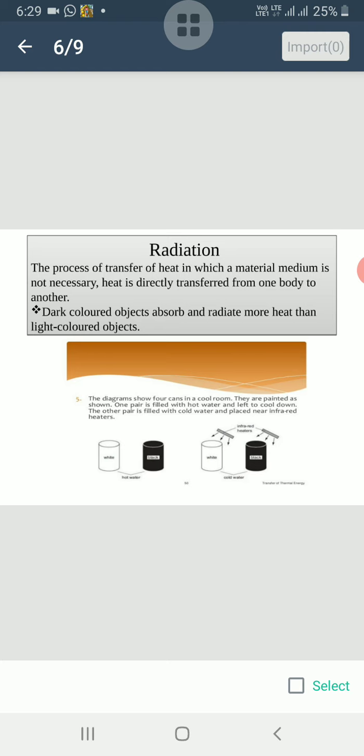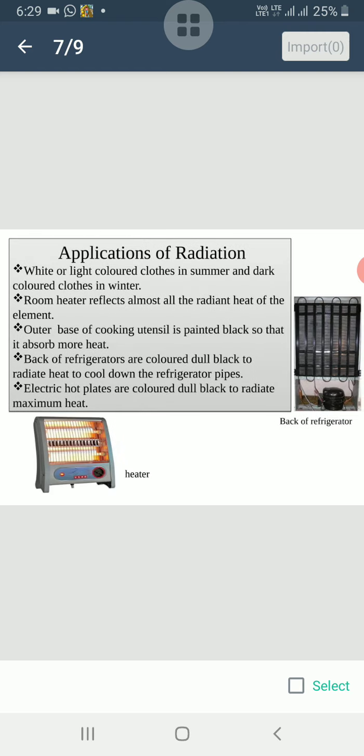There are some applications of radiation. We wear white or light colored clothes in summer as they absorb less radiant heat and keep our body cooler. Dark colored clothes are suitable in winters as they absorb more heat. The electric room heaters are provided with a polished metal surface behind the heating element. This surface reflects almost all the radiant heat from the heating element that falls on it. This makes the room heater more effective.